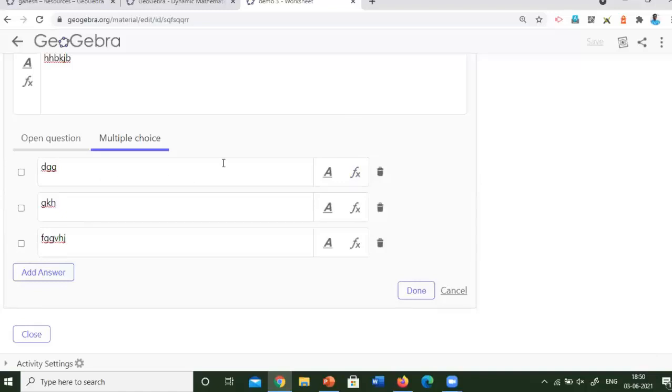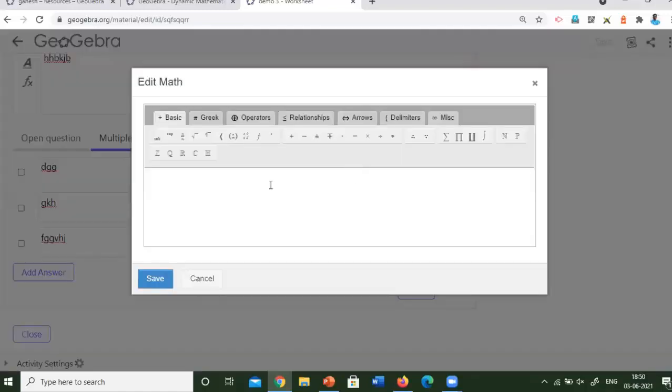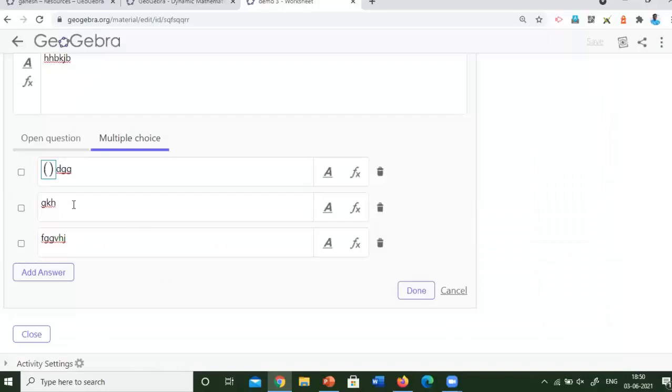But here it provides an opportunity to insert the math symbols. So whatever you want to add, formulas or expansions or matrices, can be created easily and saved like this. So these are the things that can be added as options for a multiple choice question.